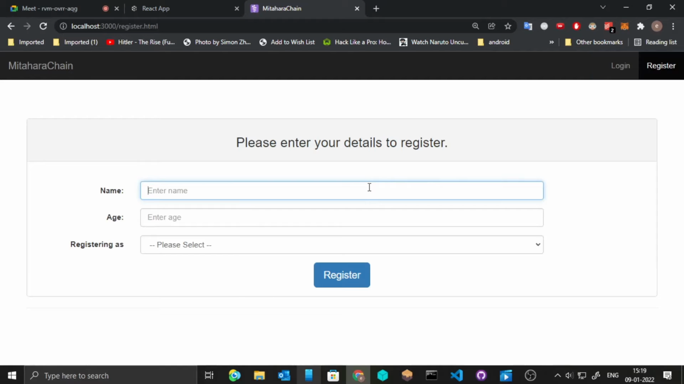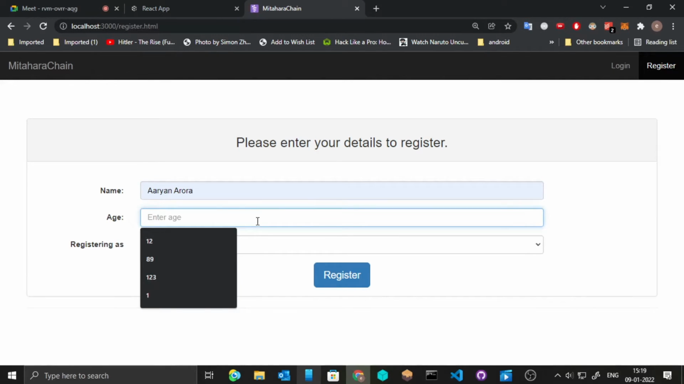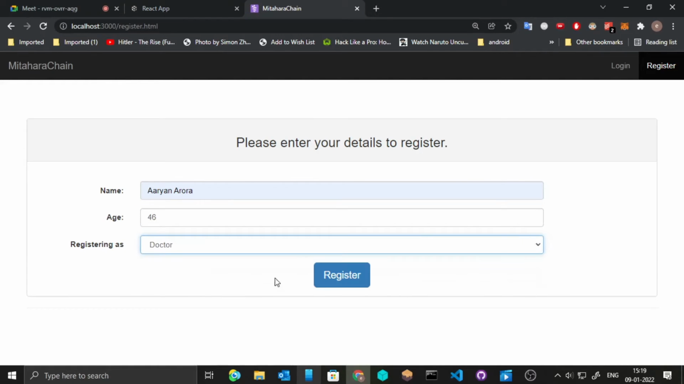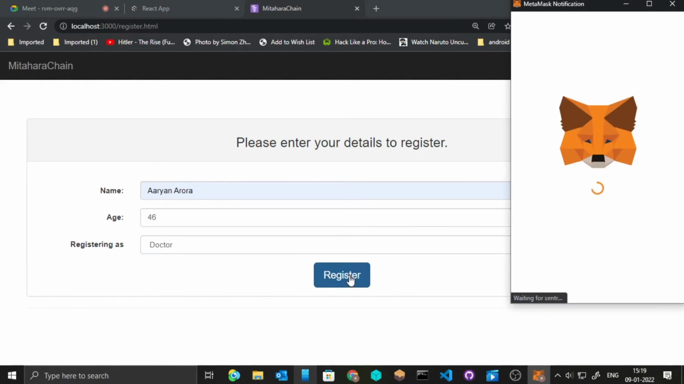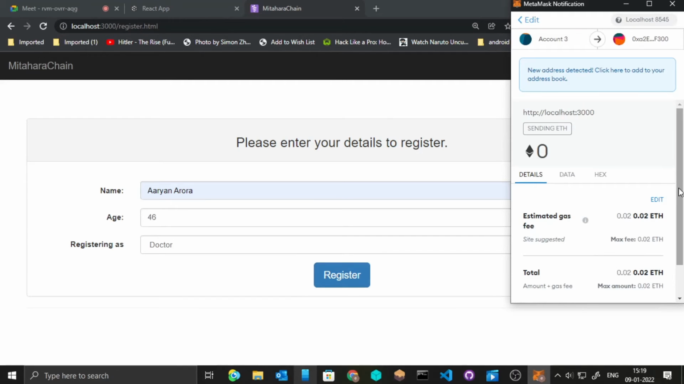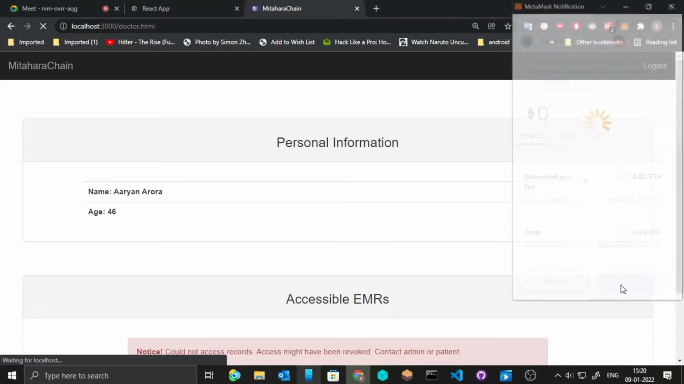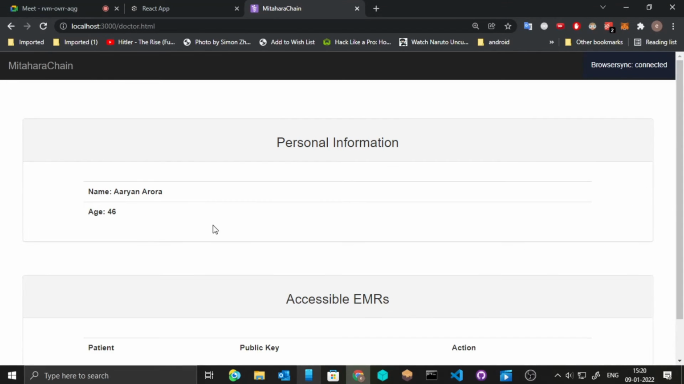When we click on the register button, we have an option to enter our name and let's say our age, that will be 46. And then we register ourselves as a doctor. And then we click on the register button. As you can see, a transaction is executed to save our data on the blockchain wallet. And then when we confirm it, the data is saved on the blockchain and it can be retrieved. And this is how a doctor can register on our system.